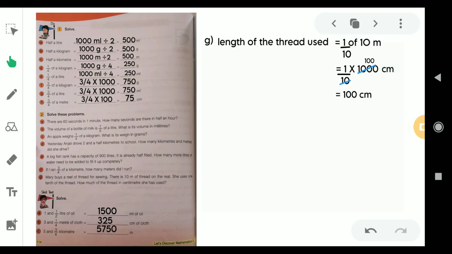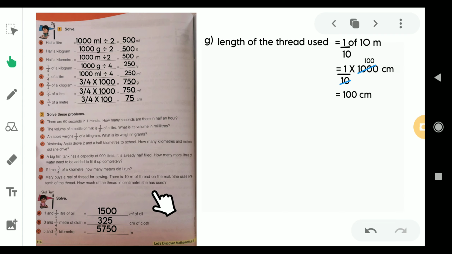It is, 1.5 liter oil means what? So 1.5 they said, which means 1 liter means 1000 ml and half liter means 500 ml. So if you add them both, it would be 1500 ml of oil, and 3 and 1/4 of meter.